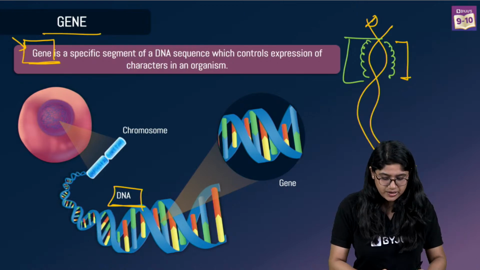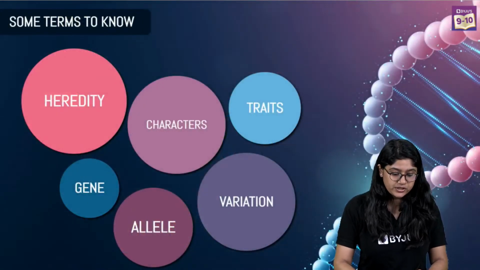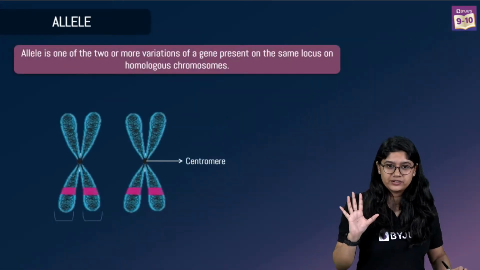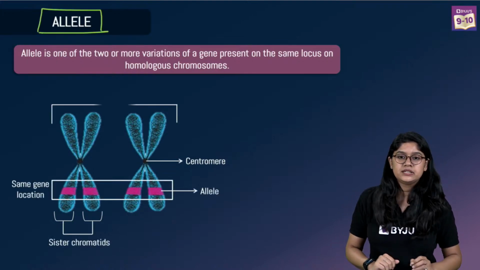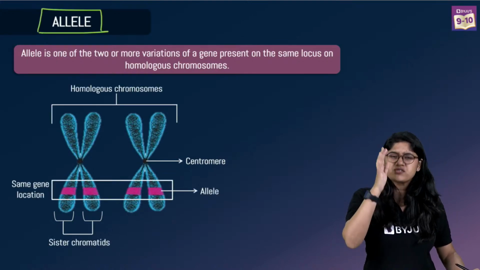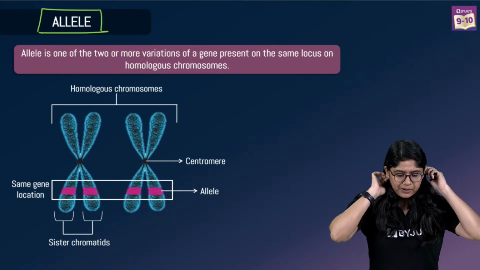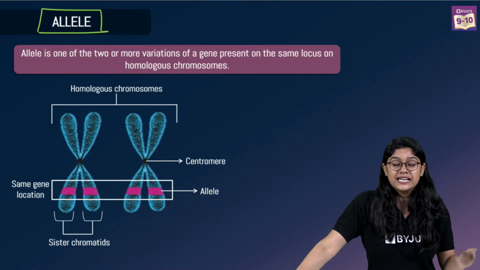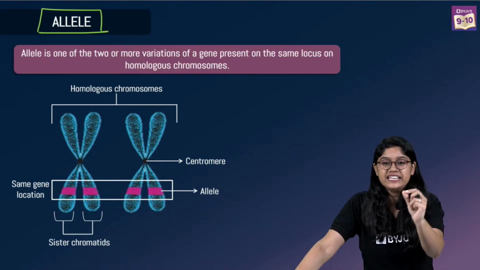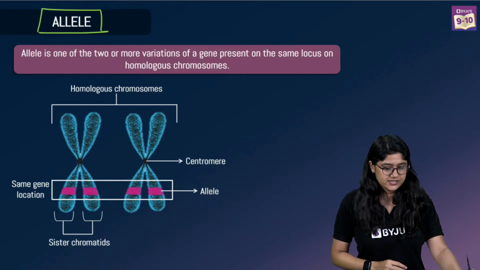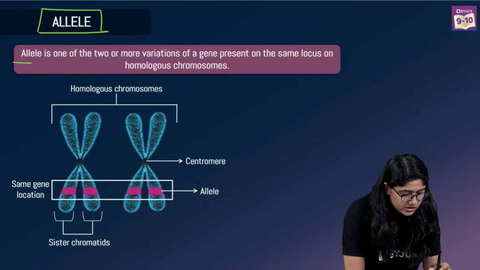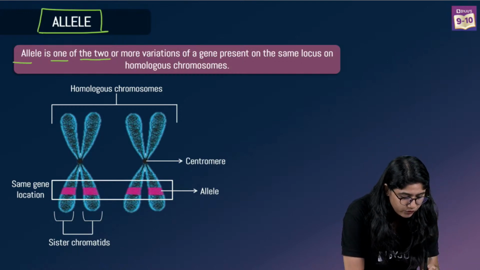Okay, so we are clear with genes. Now let's talk about a very important term, that is allele. How many of you have heard about it? I'm sure you have, if you have studied it in your school. Let's understand what an allele is. Allele is one of two or more variations.